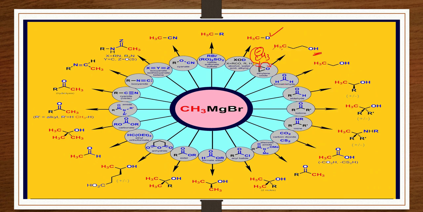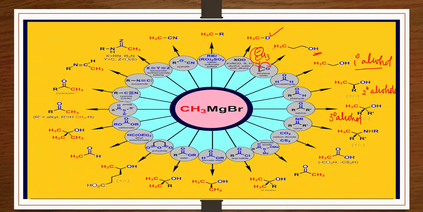Now what is here? This is your formaldehyde. You get your primary alcohol. Formaldehyde will give you primary alcohols. Acetaldehyde or any aldehyde will give you secondary alcohols. So aldehydes will give you secondary alcohols, formaldehyde will give you primary alcohols, and ketones will give you tertiary alcohols. This we have seen in our mechanism here, like tertiary alcohols will be given by your ketones.